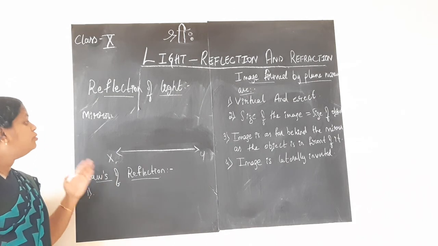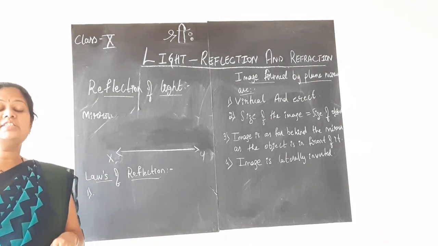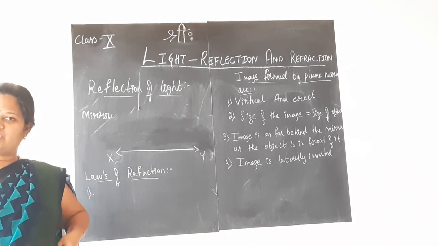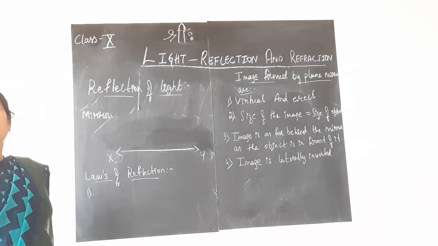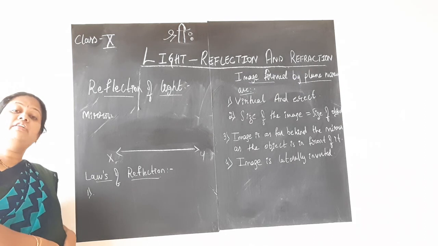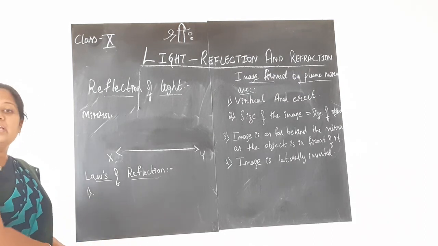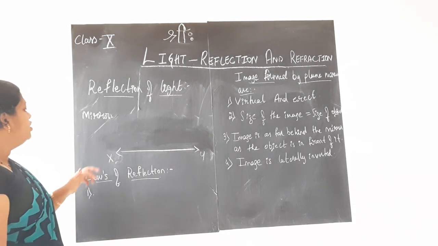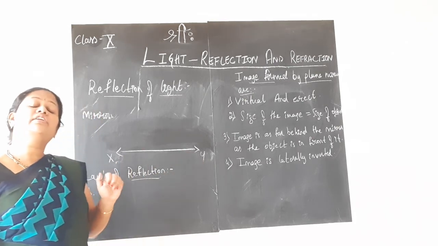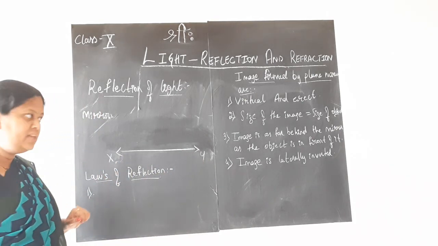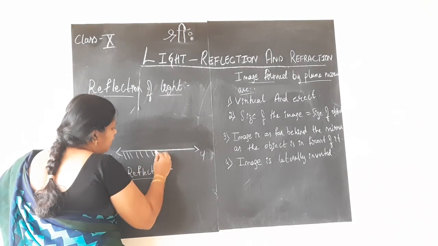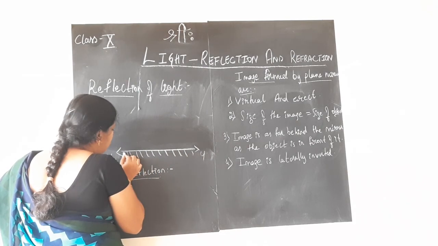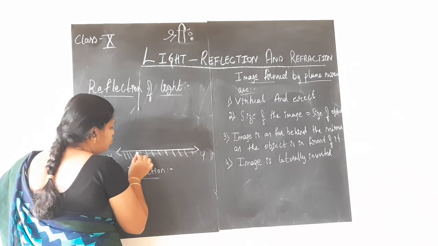So whenever you draw the reflecting surface, that too when you consider plane mirrors or in future spherical mirrors, children, you should show that one of the sides is silvered or polished, which is very important when you draw the figure. I have considered here the reflecting surface XY, and on one part of the mirror, either you can draw lines like this or even shade, it is up to you.